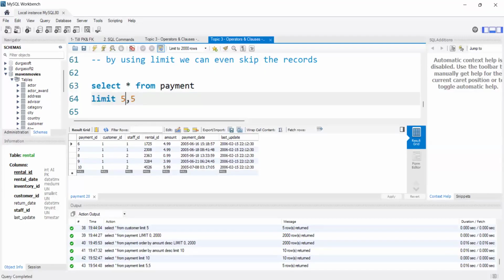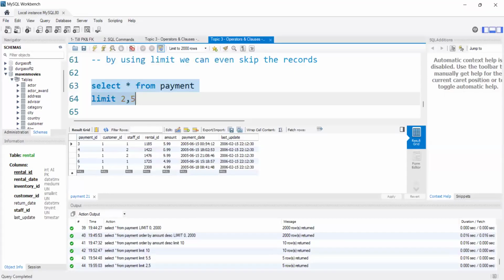If I write 2, 5, what will it do? See, I got starting from 3. That means it skipped the first 2 records. Payment ID 1 and 2 got skipped. From 3, I got the next 5 rows: 1, 2, 3, 4, 5, right? Am I clear?